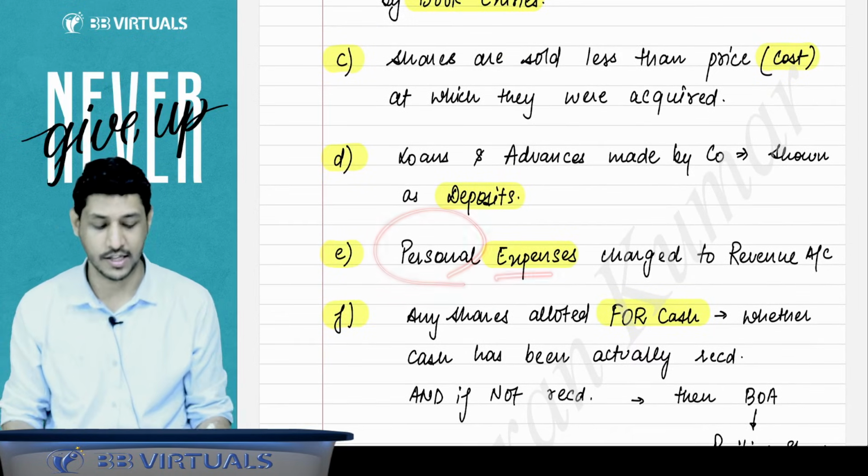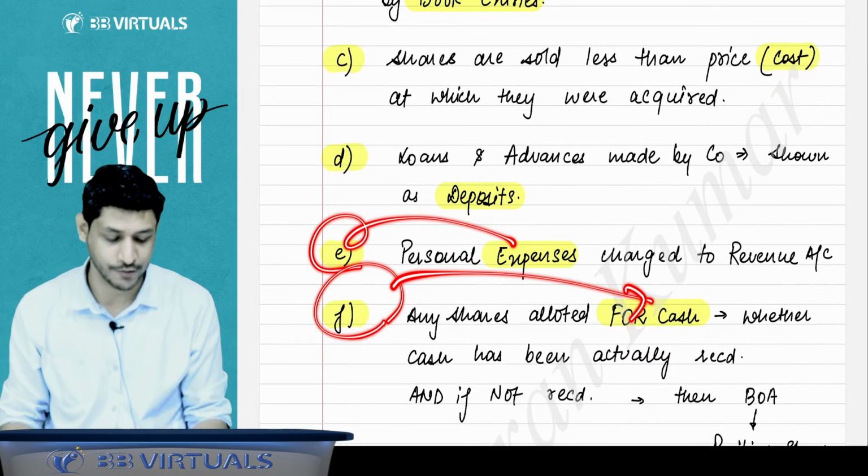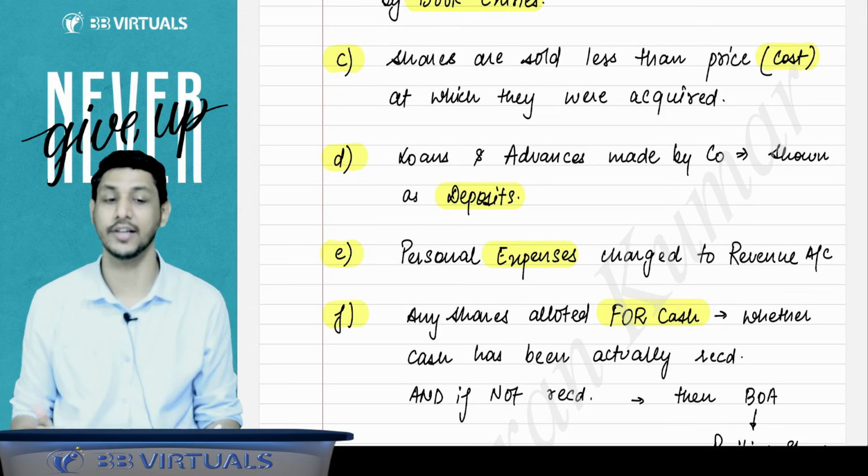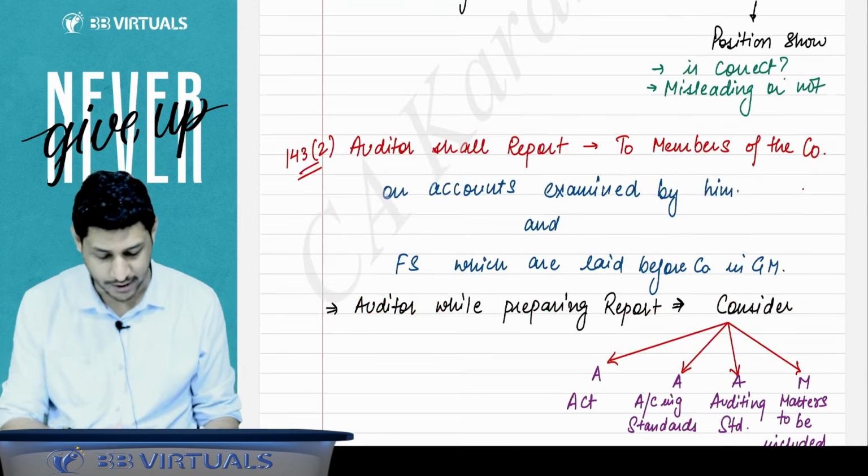Whether the personal expenses are charged. E stands for expenses and F stands for cash. Any share allotted for cash, then whether that cash is actually received or not.